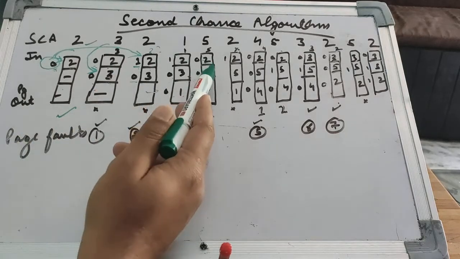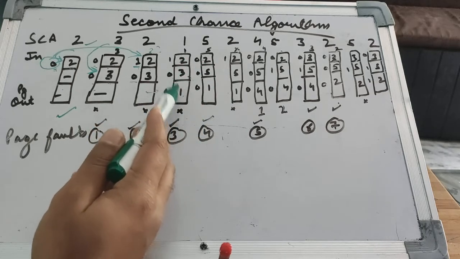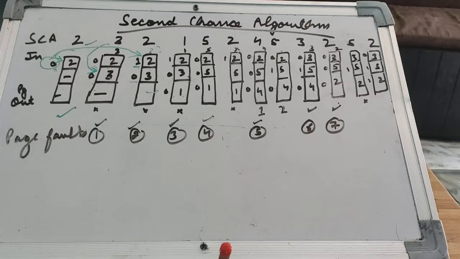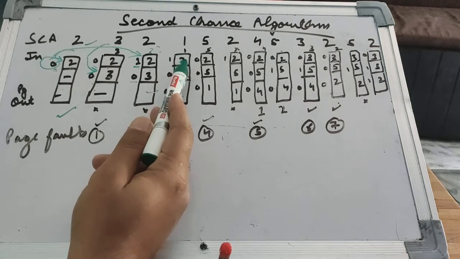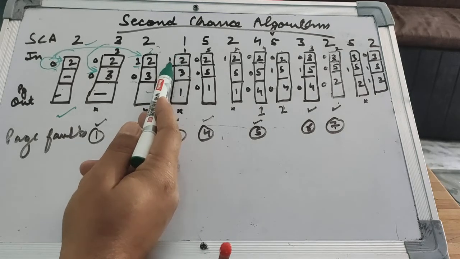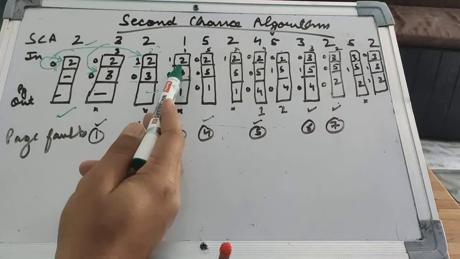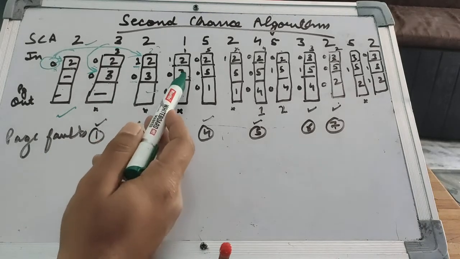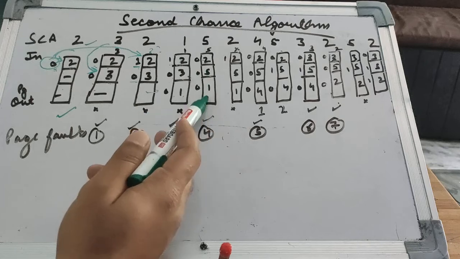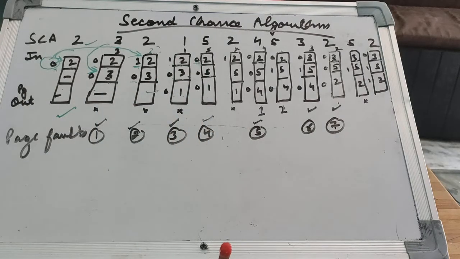Next comes 5. For 5 we are supposed to replace one of the pages. It can be 2, 3 or 1. We follow the FIFO rule. According to the FIFO rule, 2 should be the page selected for replacement, but looking at the reference bit of 2, it is 1. So 2 needs to be given a second chance. Leaving 2, we choose between 3 and 1, and the oldest one is 3. 3 will be replaced with 5, but the corresponding reference bit of 2 is changed from 1 to 0.